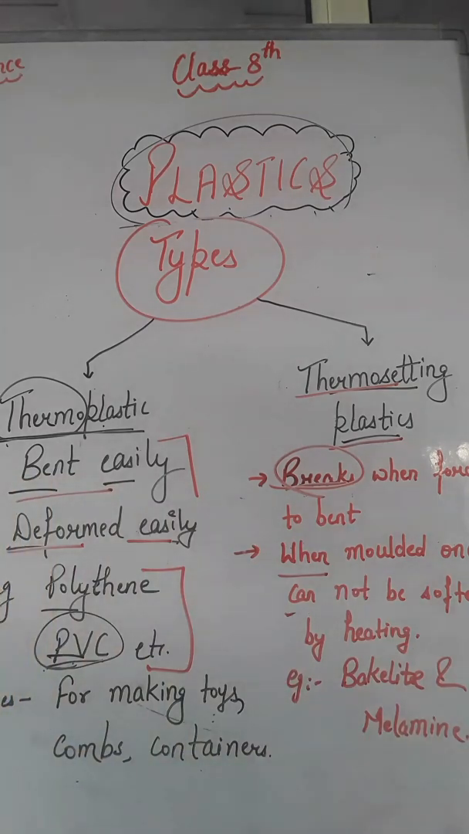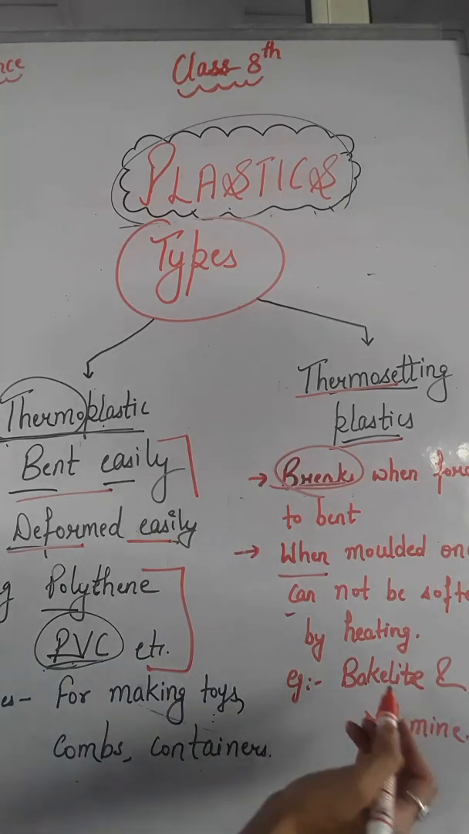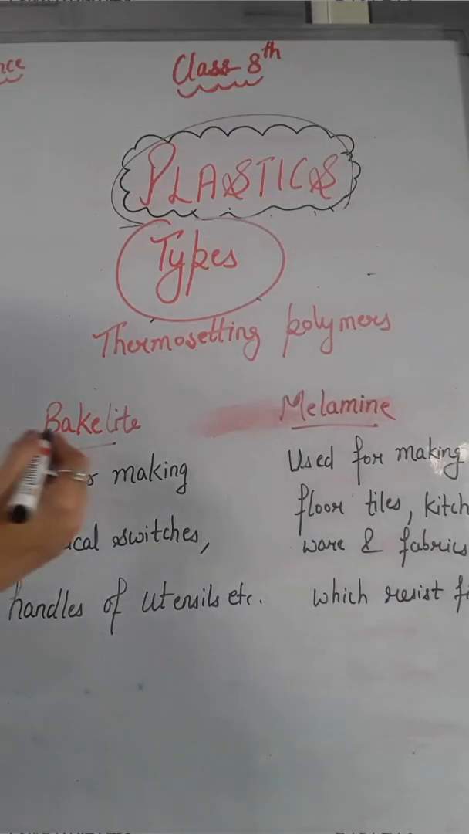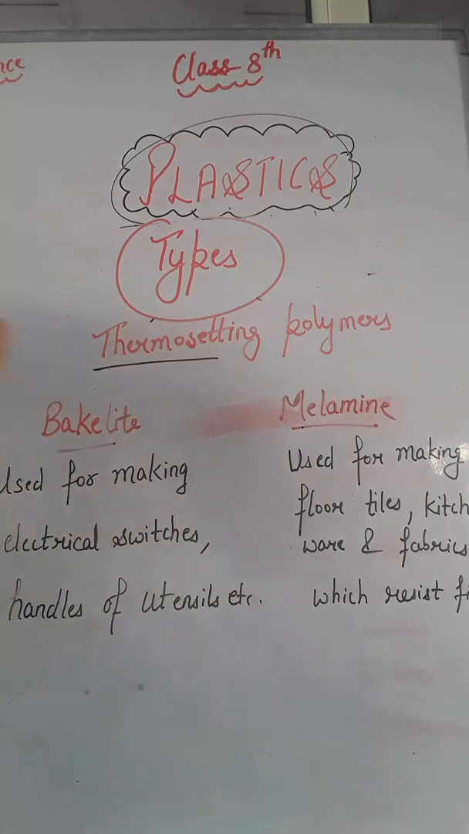अगर हम उसको एक बार mold कर देंगे तो वो दोबारा से soft नहीं आएगा, अपनी पहले वाली position में नहीं आएगा. For example, bakelite and melamine. Let us understand about bakelite and melamine. So bakelite and melamine, which are your thermosetting plastics, right?